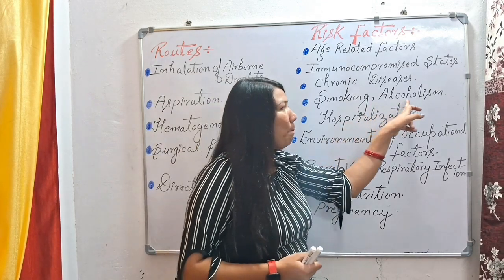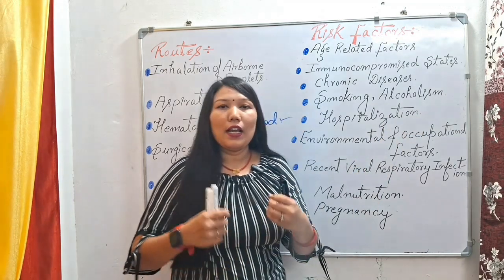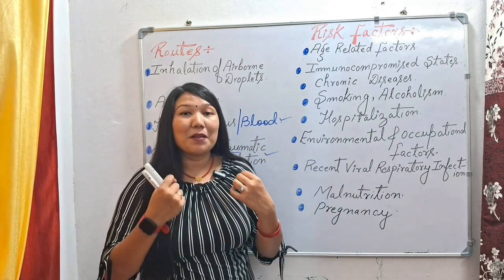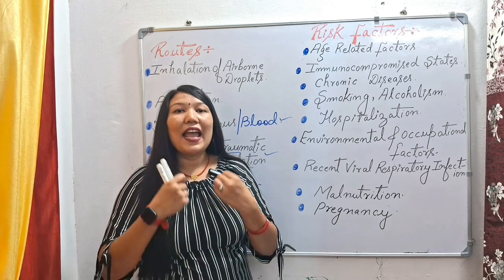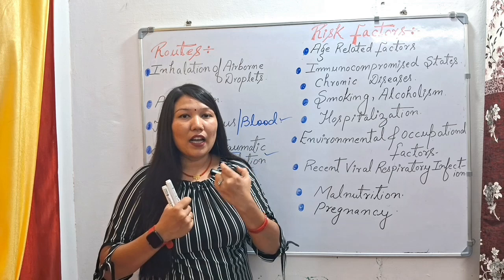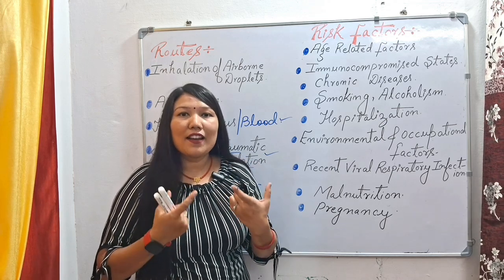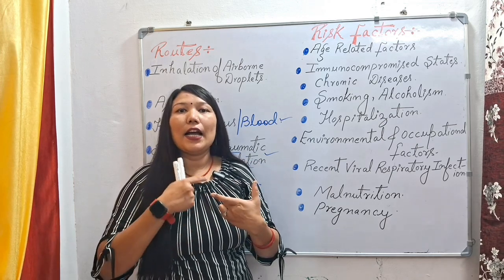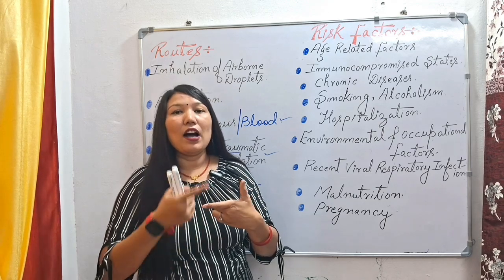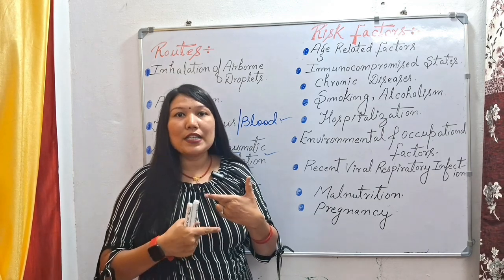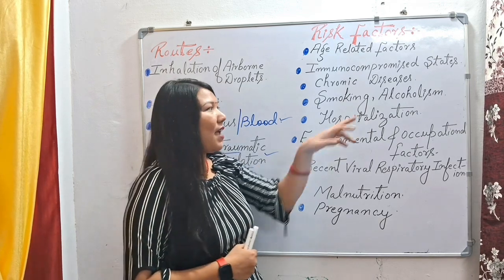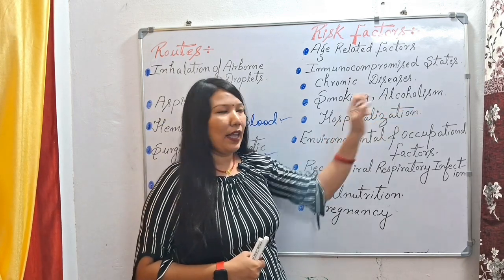And in alcoholism, the alcoholic patients are less conscious, their CNS is already depressed, and they have a slow or depressed gag reflex. Gag reflex means the coughing reflex, so there are much more chances that they will aspirate their saliva, their mucus, or their vomit into the trachea easily, because they have a slow gag reflex or coughing reflex.